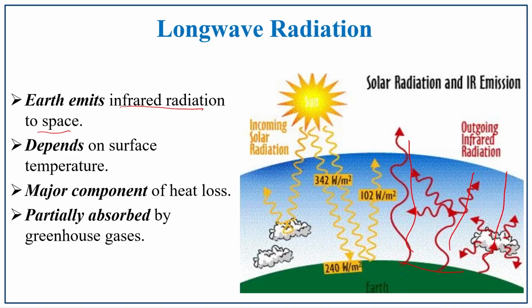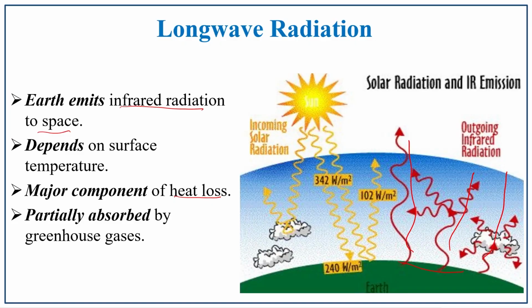The major component is the heat loss. Once it receives, the earth's surface gains heat. Once it reflects back, it loses the heat which has been gained. It is partially absorbed by the greenhouse gases. Not all the emitted infrared rays are absorbed by the greenhouse gases present in the atmosphere. Partial terrestrial radiation, infrared radiation, is absorbed by the greenhouse gases.